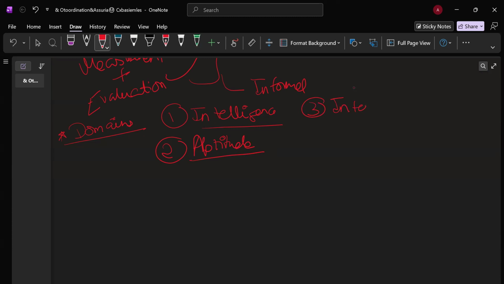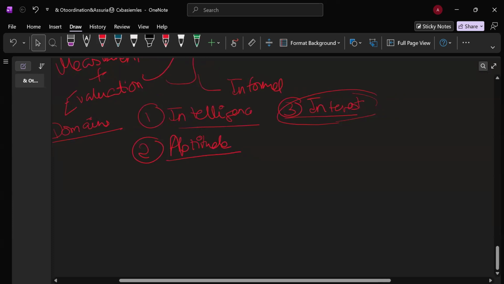Interest essentially is very important to understand as well. Interest is an individual's preference for engaging in one or more specific activities relative to others. See, if a person is not interested in a particular activity, she may not be giving her best or putting her entire attention towards that activity, and you may not get the actual desired results that you were waiting for. Therefore, interest is also very important to consider whenever you're testing a particular attribute.